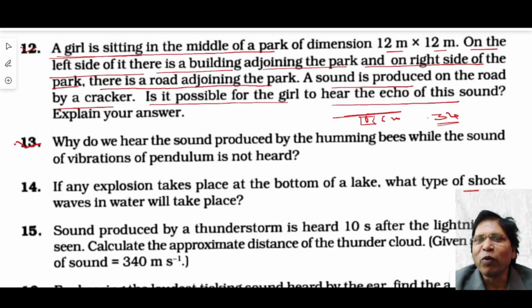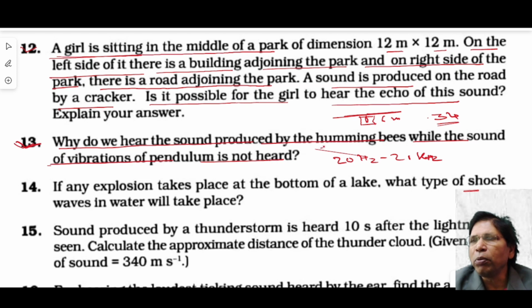Okay. Now question number 13. Why do we hear the sound produced by the humming bees while the vibration of pendulum is not heard? We hear sound of frequency 20 hertz to 20 kilohertz. The frequency of sound produced by humming bees is more than 20 hertz, so we can hear the sound produced by humming bees. But frequency of the pendulum is less than 20 hertz. That is why we can't hear the vibration of pendulum.